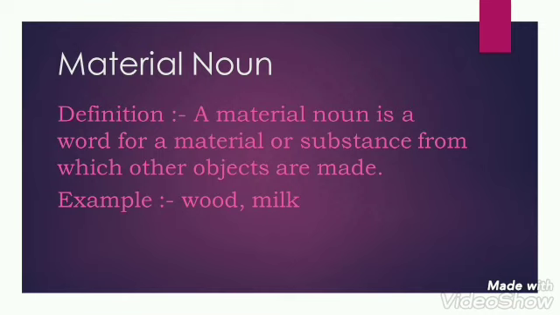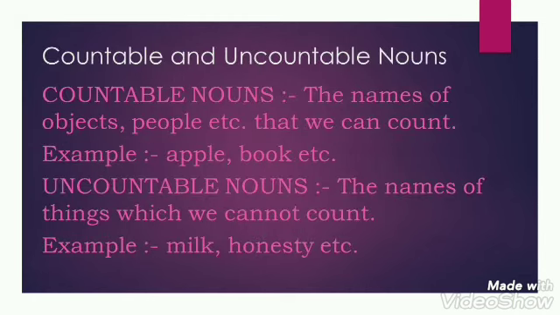Because the word orange begins with the alphabet O, and O is a vowel. So before a vowel we always put an. That is why I have added an here, and here it explains that we can count oranges, so we can use an before them.